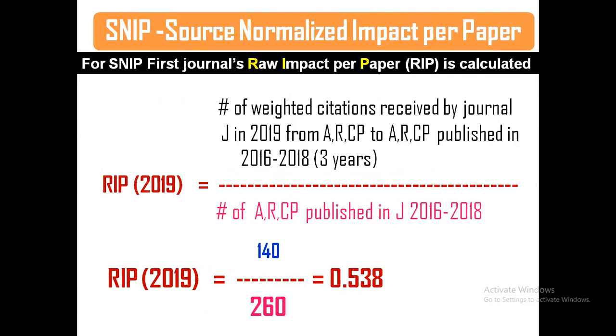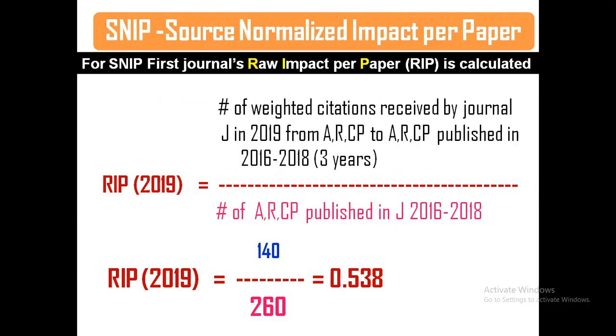While calculating, there are 2 formulas; they divide the 2 and then accumulate the answers of the 2 formulas. First, for SNIP, the journal's raw impact per paper, RIP, is calculated.